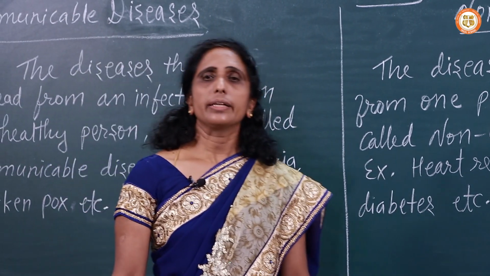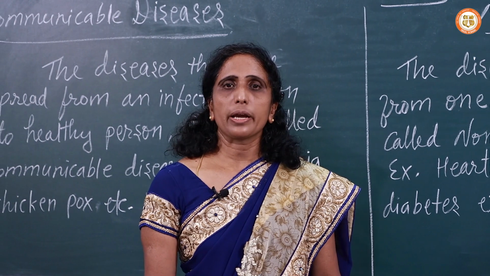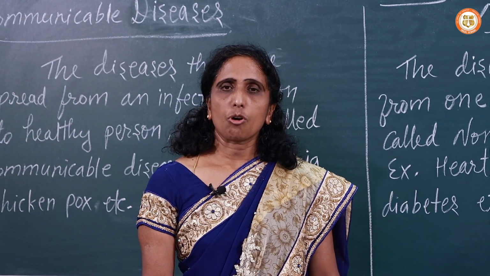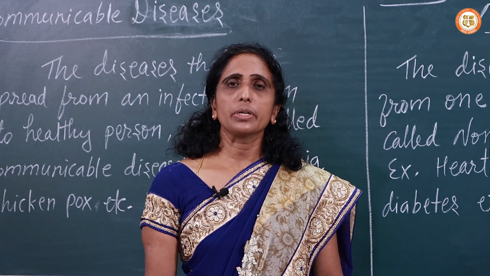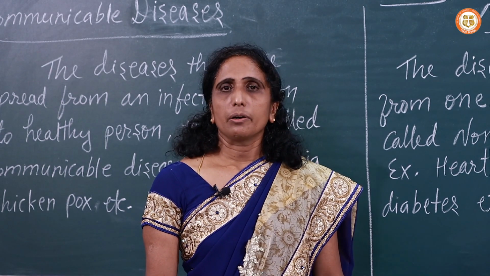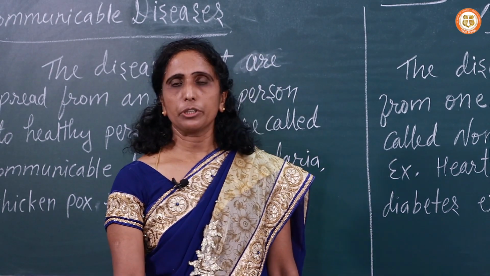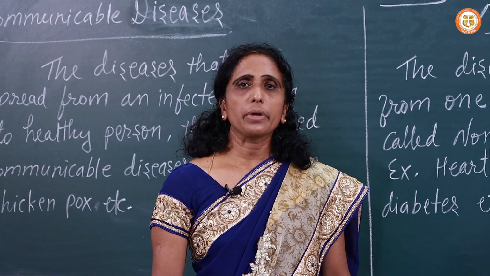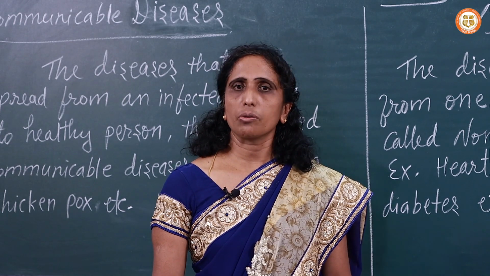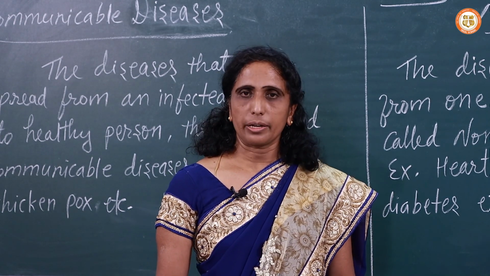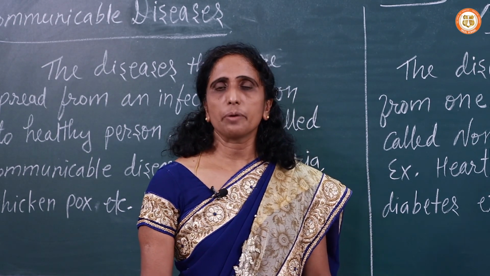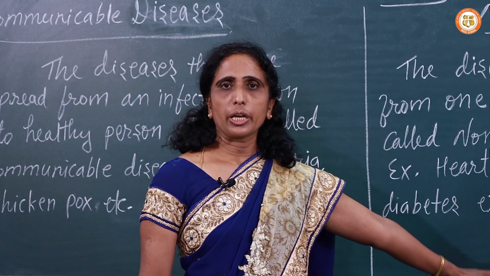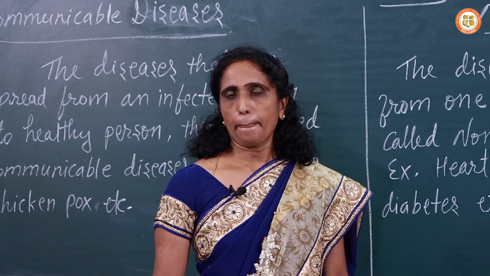For example, night blindness is caused by deficiency of vitamin A. Then scurvy is caused by deficiency of vitamin C. And goiter is caused by deficiency of iodine. Anemia is a disease caused by deficiency of iron. So these are some deficiency diseases, and they also come under non-communicable disease.